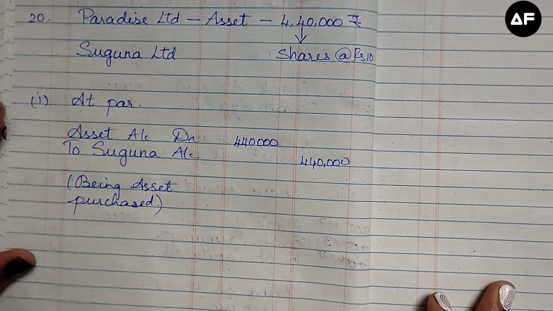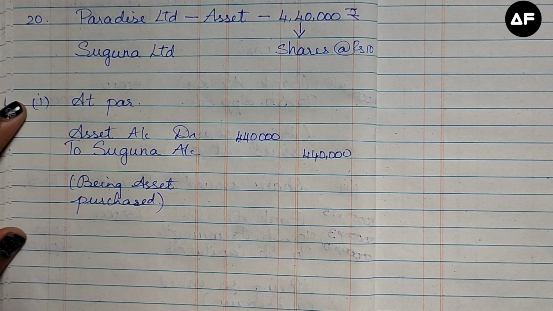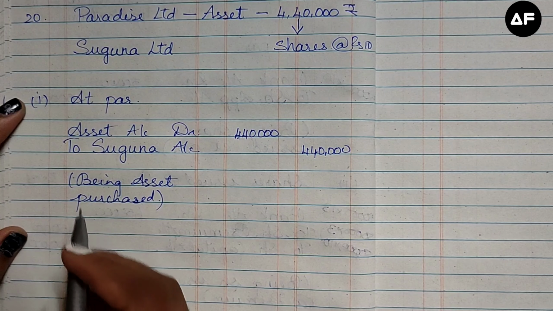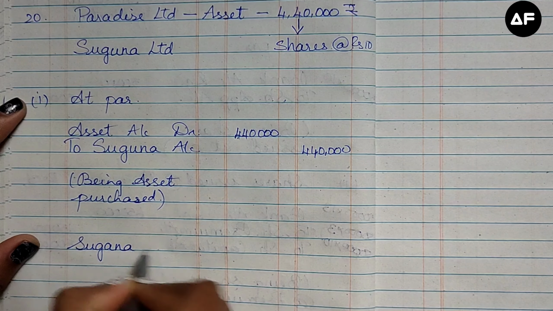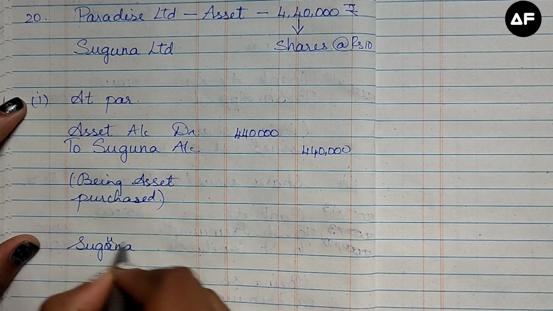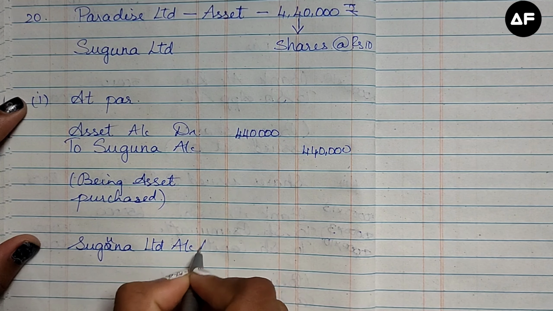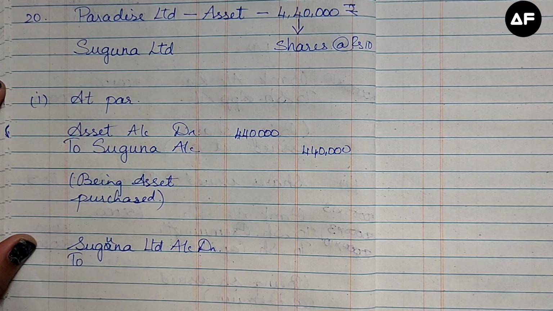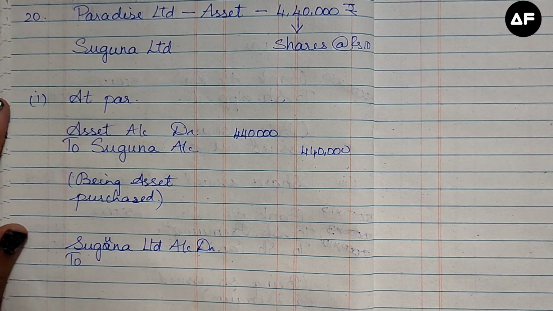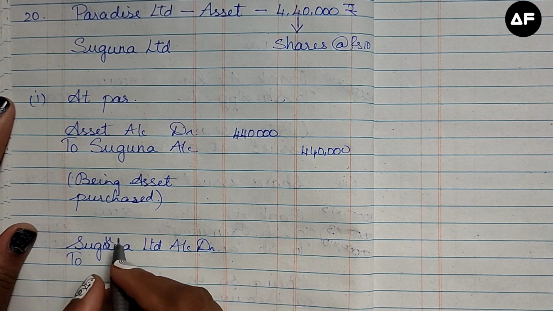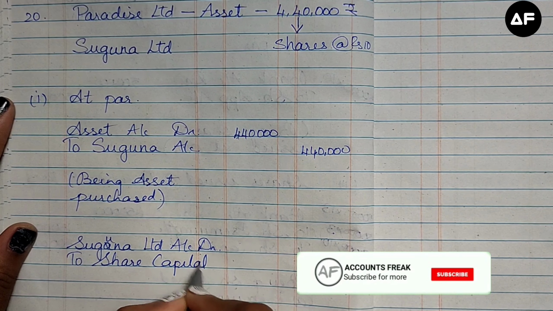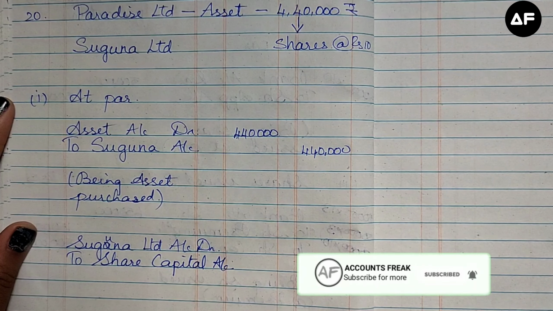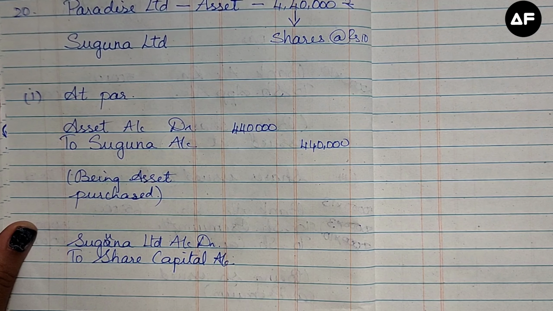Next, if we are Paradise Limited, we are going to issue shares to that particular Suguna Limited. So Suguna Limited is going to receive the shares, and it is going to be debited. So Suguna Limited account debtor, and we are going to pay in terms of shares. We are not going to use cash over here. So it's going to be shares. When we are dealing with shares, we have to credit a share capital account. So Suguna Limited account debtor to share capital account is going to be our journal entry.